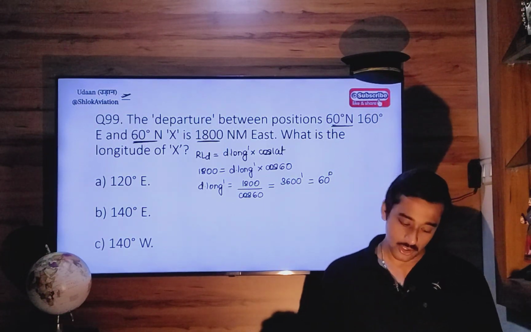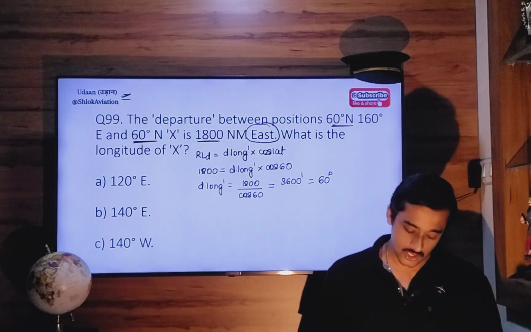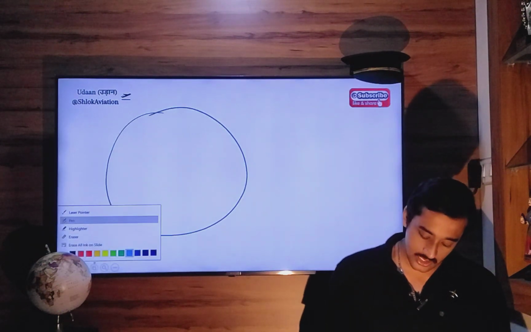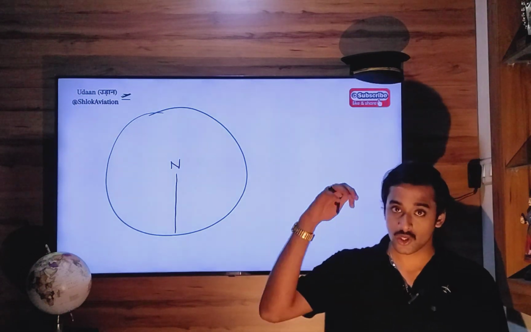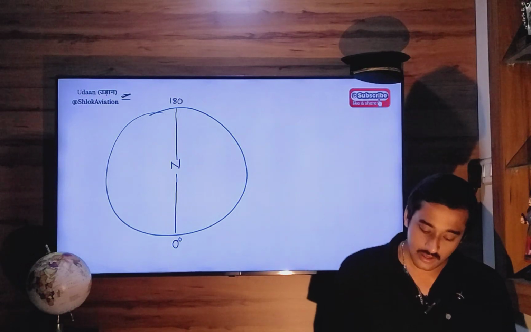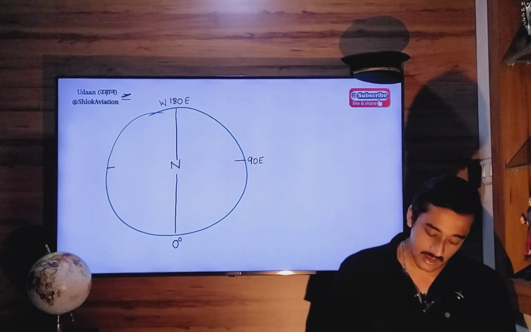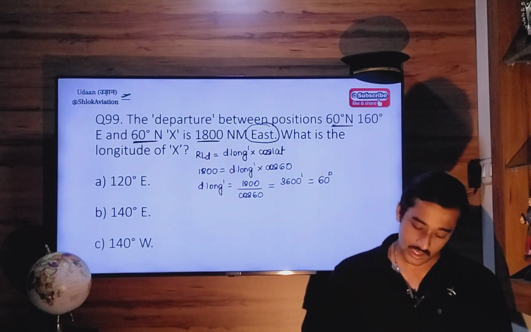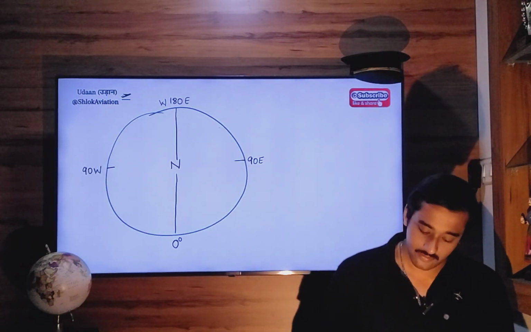Now, your first position is in the eastern hemisphere and you are flying in an easterly direction. So, for all rhumb line diagrams, rhumb line sums, draw Earth like this. North Pole, you are looking at the Earth from the top of the North Pole. Prime meridian, 180, east and west anti-meridian, 90 east, 90 west. Correct? So your initial position is 60 north, 160 east. So 160 east is, let's say, here.